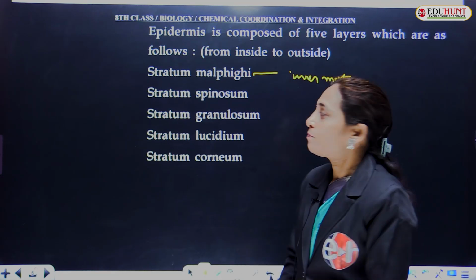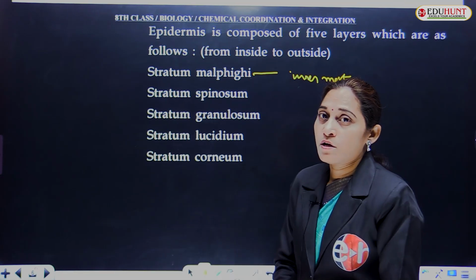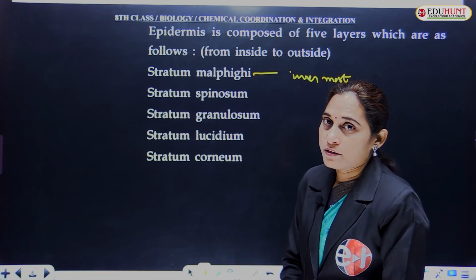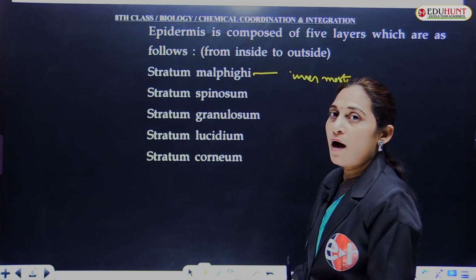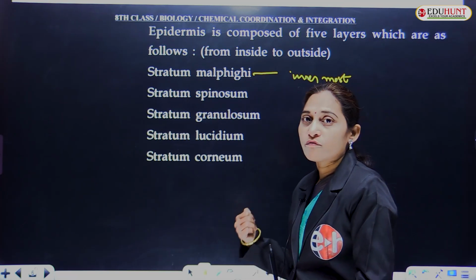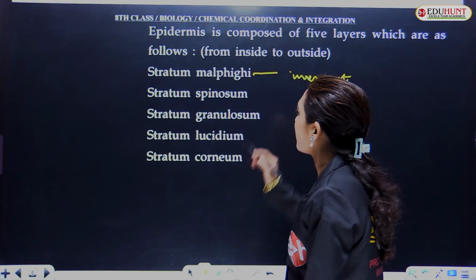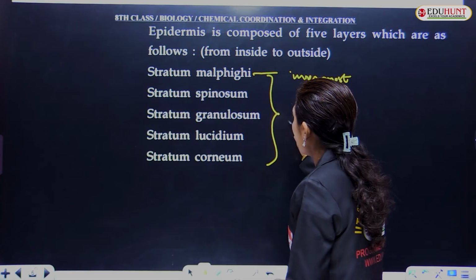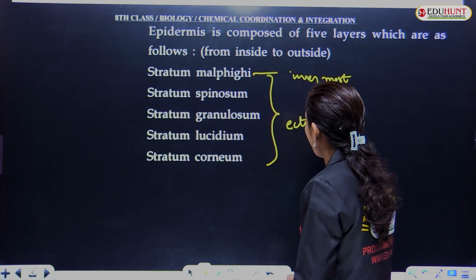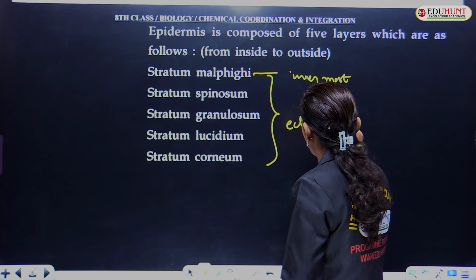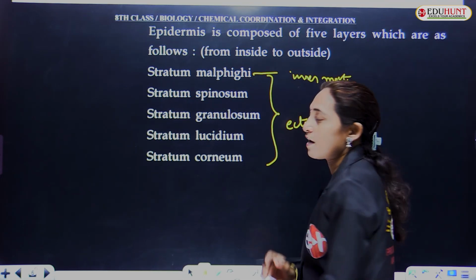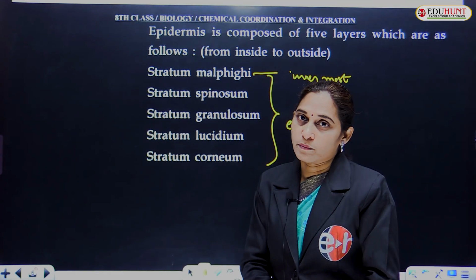Stratum spinosum, stratum granulosum, stratum lucidum and stratum corneum are the 5 layers of the epidermis, which are derived from the ectoderm.